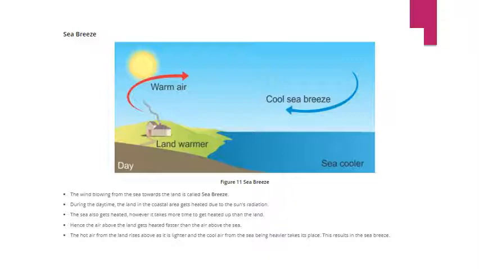Then I told you about sea breeze. Sea breeze occurs during the daytime. And what happens during the daytime? Land is heated up faster, and as compared to land, the sea is cool. So when the air from the land moves upward, this place is empty, so the cool air comes and takes this place, and the cycle goes on like this. Because the cool air is coming from the seaside, it is called sea breeze.